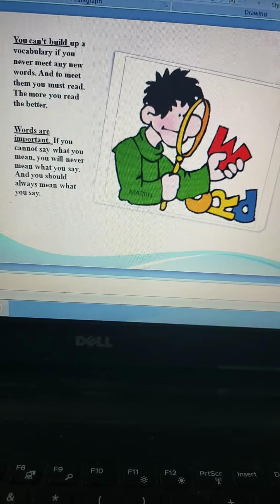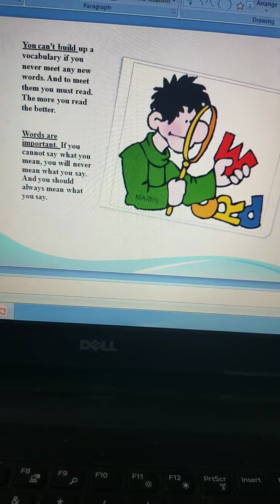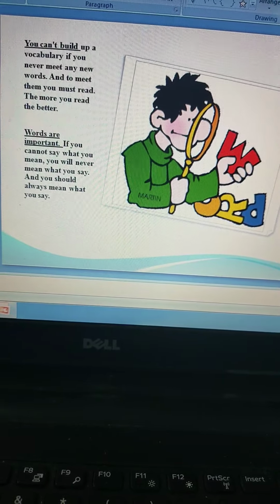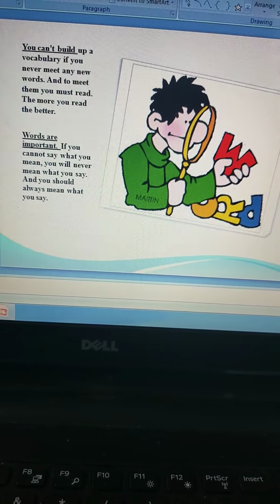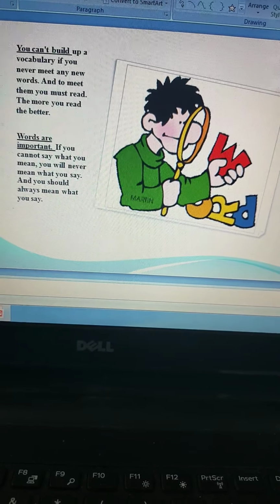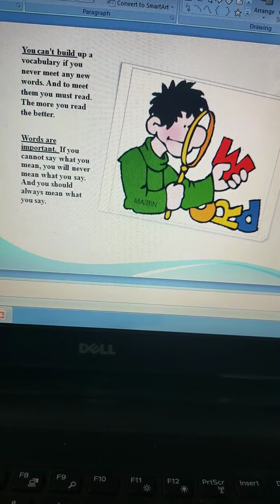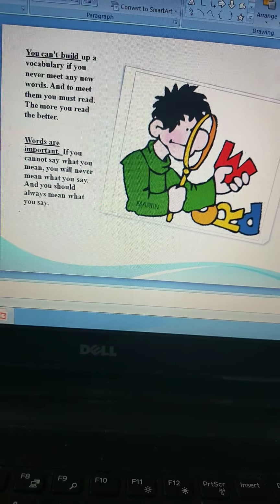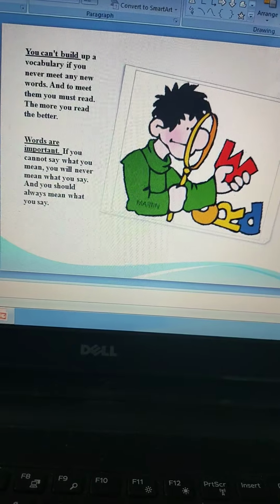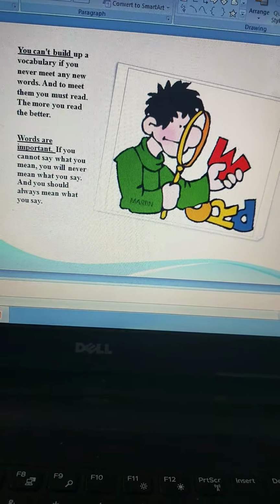Now, coming to my last slide, I have come up with 2 quotes here. The first one says, you can't build up a vocabulary if you never meet any new words, isn't it? Unless and until you meet new words, you see new words, you read new words, you cannot really build your vocabulary. And to meet them, you must read. How will you come across a new word? Only when you read. The more you read, the better.